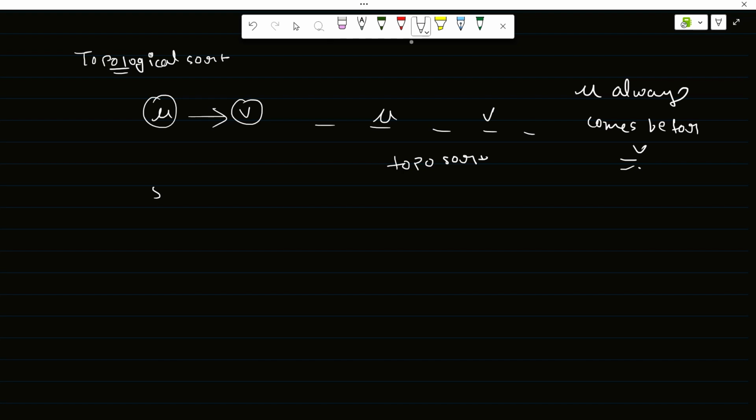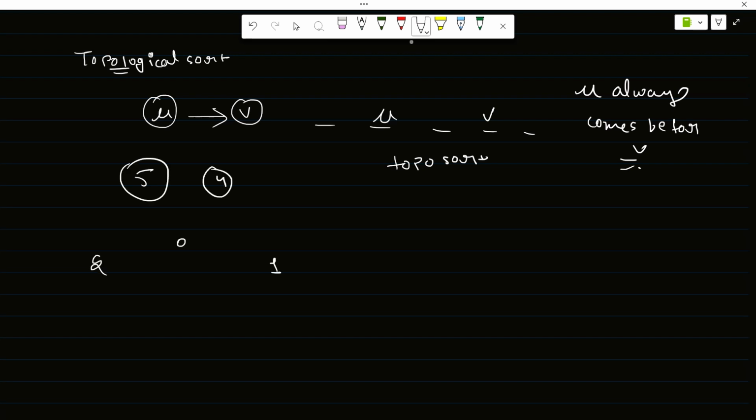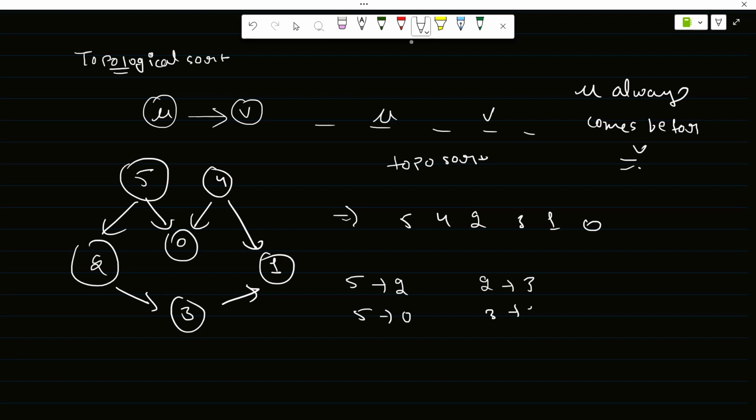For example, you have a graph with nodes 5, 4, 2, 0, 1 and 3. Then this is the graph. So the possible topological sort for this is 5 4 2 3 1 0. Let's check it. There is an edge between 5 and 2. There is an edge between 5 and 0. Then there are edges 2 3, 3 1, 4 0 and 4 1.